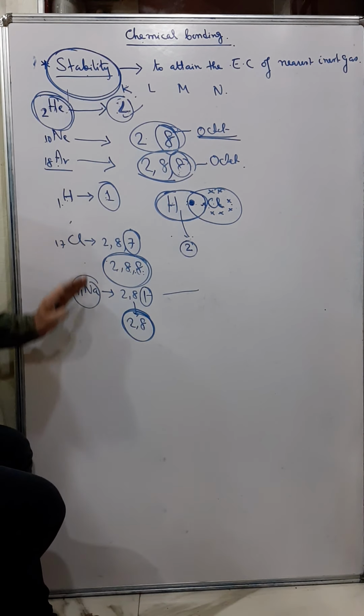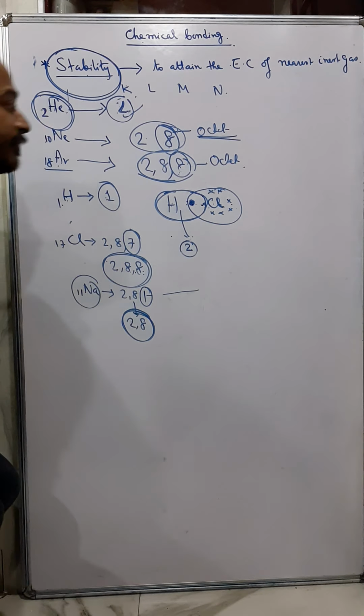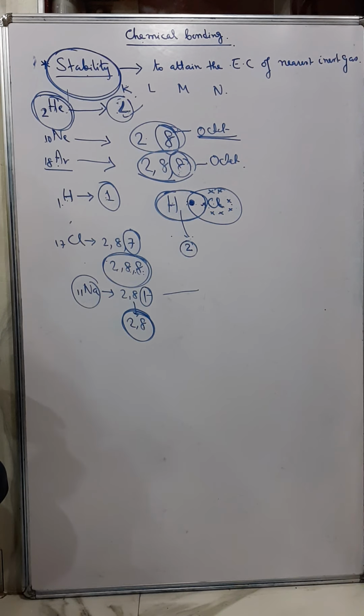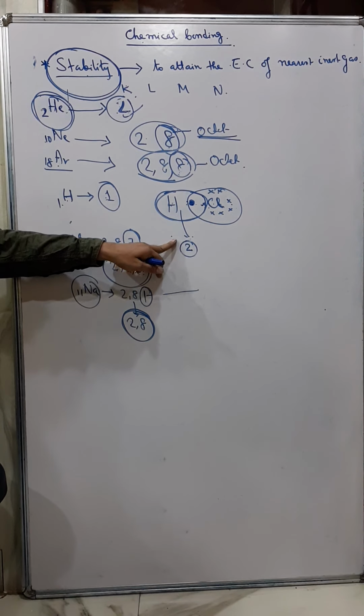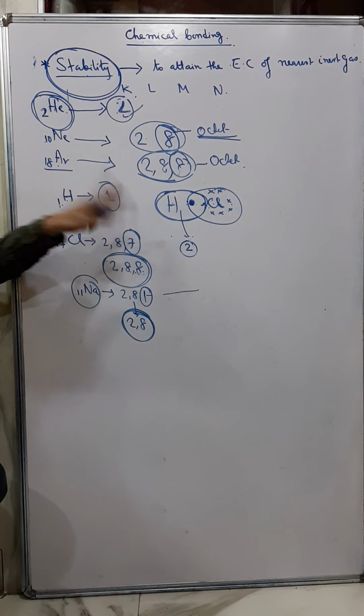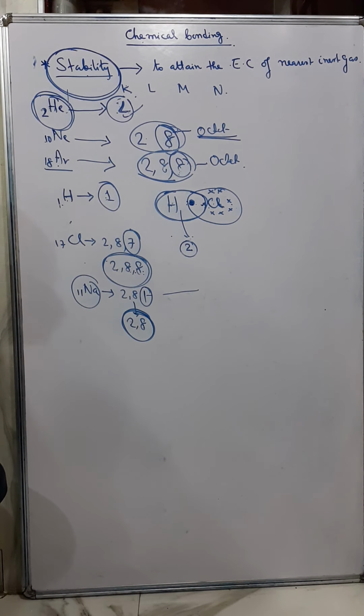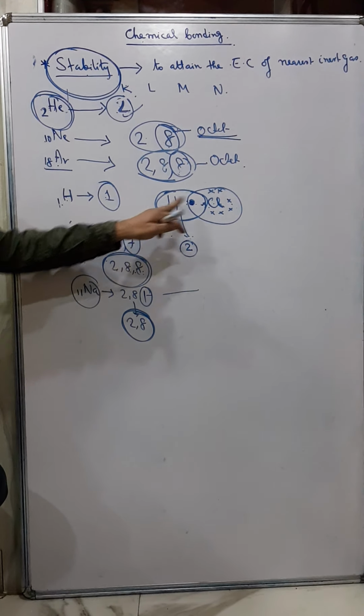Understand? So every element wants to attain stability, and for attaining stability it can either lose electron or gain electron, or they share electrons with each other, so that their last shell becomes an octet in all the cases, but in case of hydrogen it becomes a duplet to become stable. So by losing, gaining or sharing electrons to attain stability, what happens is there forms a force of attraction between the atoms to form a